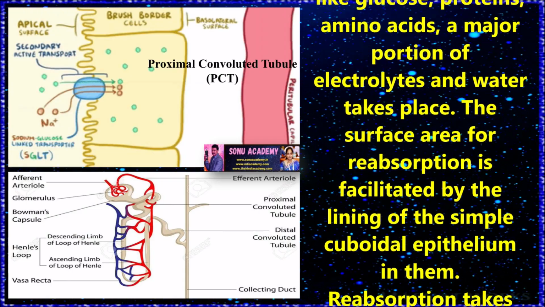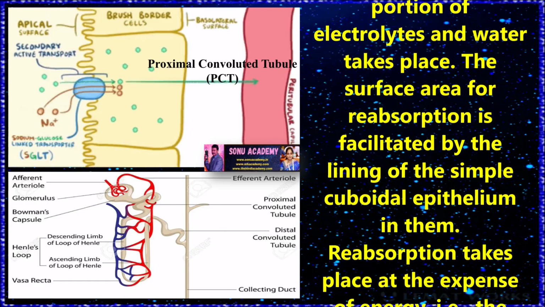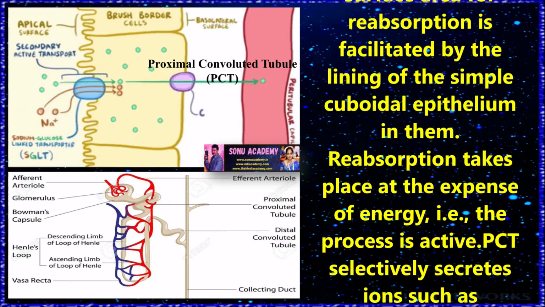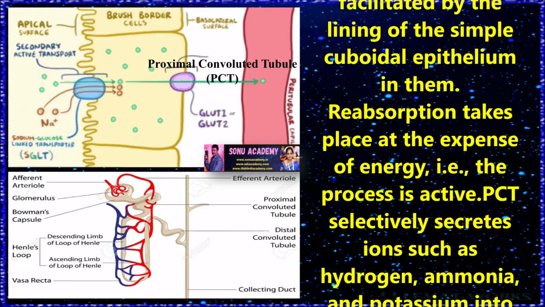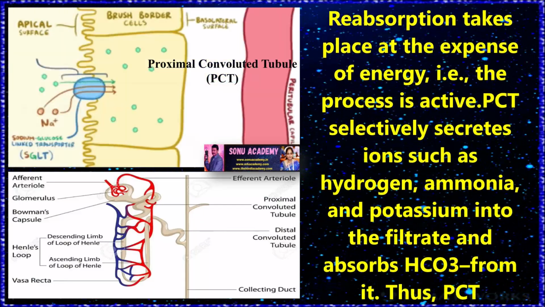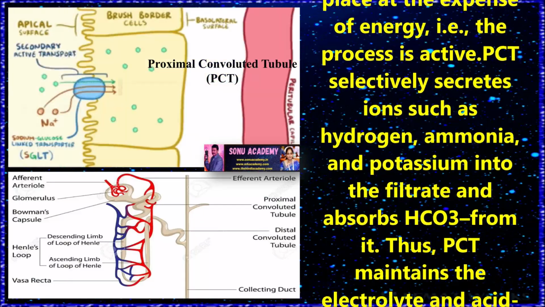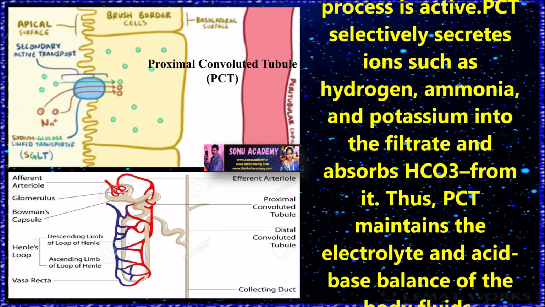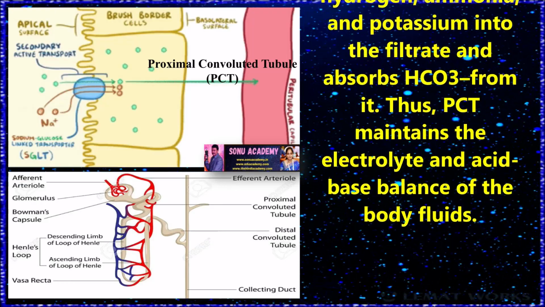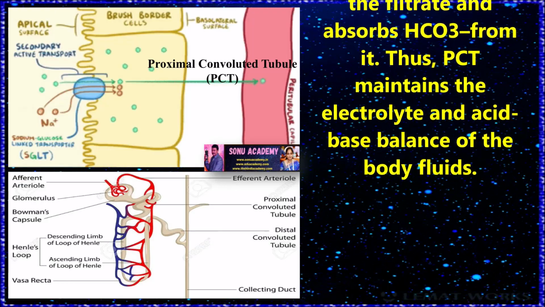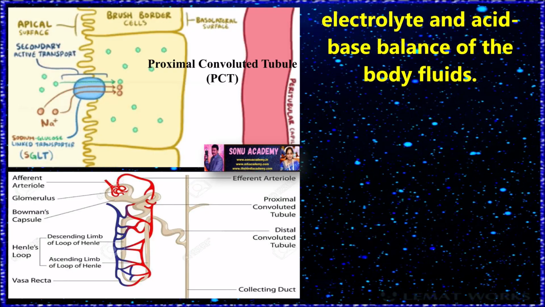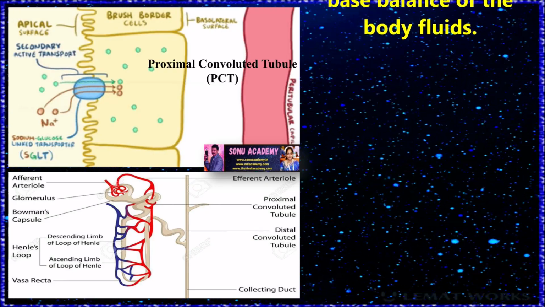The surface area of reabsorption is facilitated by the lining of simple cuboidal epithelium in them. Reabsorption takes place at the expense of energy, that is, the process is active. PCT selectively secretes ions such as hydrogen, ammonia, and potassium into the filtrate and absorbs HCO3 from it. Thus, PCT maintains the electrolyte and acid-base balance of the body fluids.